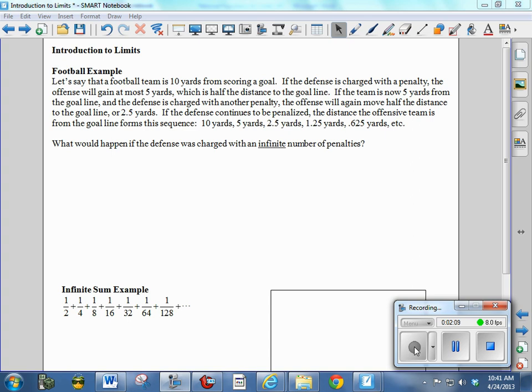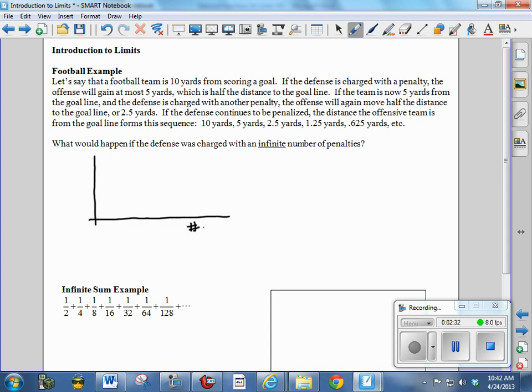What would happen if the defense were charged with an infinite number of penalties? Could you ever score a touchdown? Okay. Well, your first answer probably is no, because you just keep going halfway to the goal, halfway to the goal, halfway to the goal, and you never get there. If I were to draw a little graph of this situation, this could be the number of penalties on the x-axis, and this could be the distance from the goal